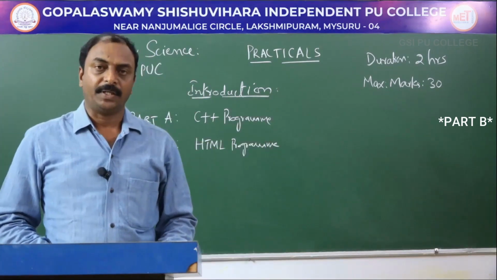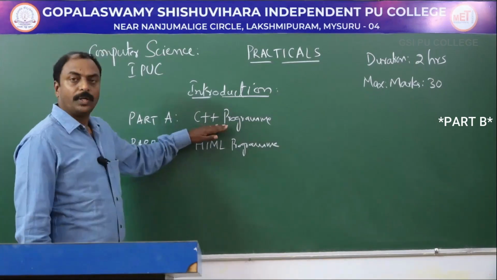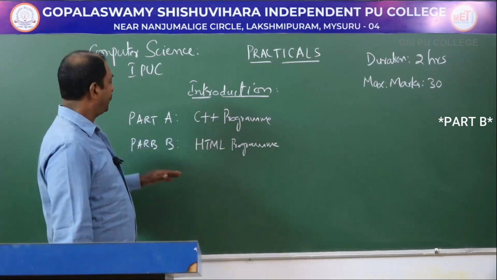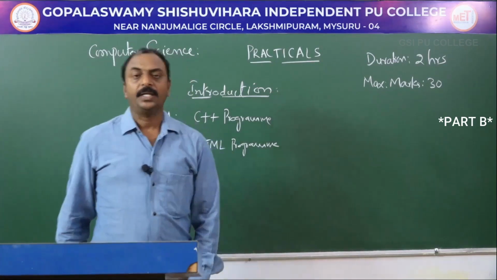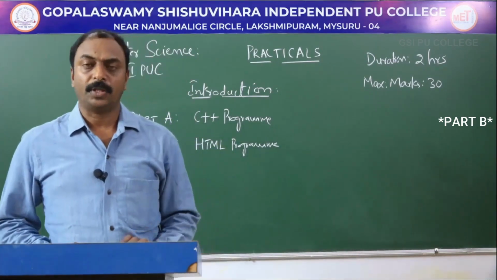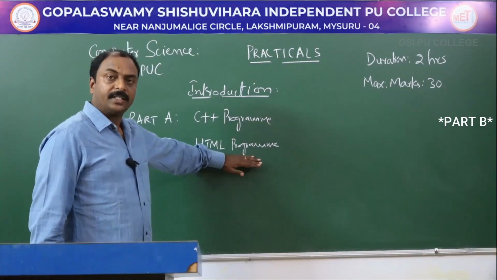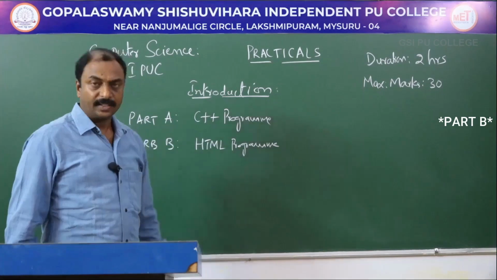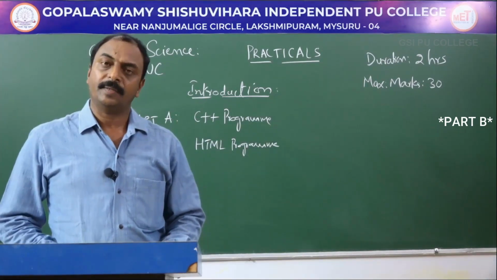In the final examination, students will be given two questions, one from part A and another from part B. At the beginning, the student has to write both the programs in his answer booklet. After writing the two programs in the answer booklet, he has to start typing the program in the computer.